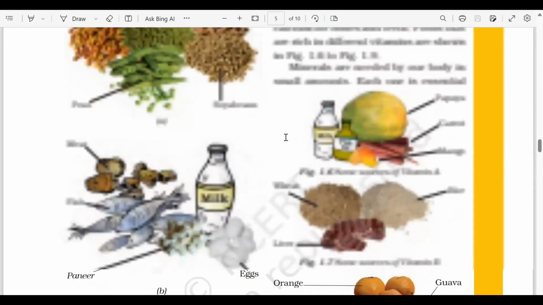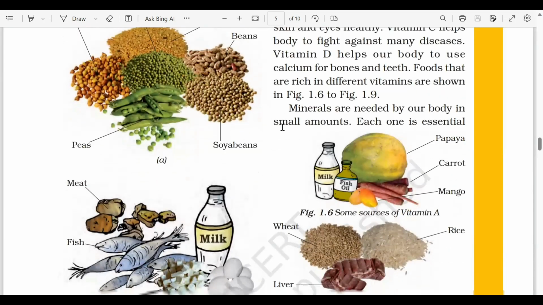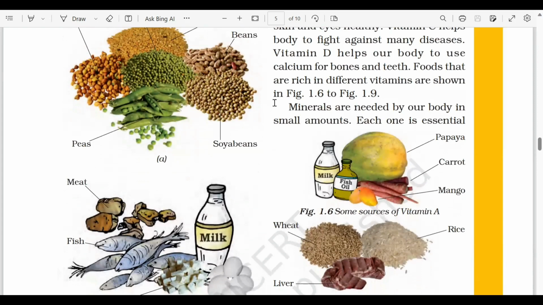Now, let's talk about minerals. So we have learned about different types of vitamins and their importance. Let's talk about minerals. हमारे body में minerals की भी जरूरत होती है. And they're not needed in huge quantity, but in small quantity. And हर एक mineral का importance होता है.